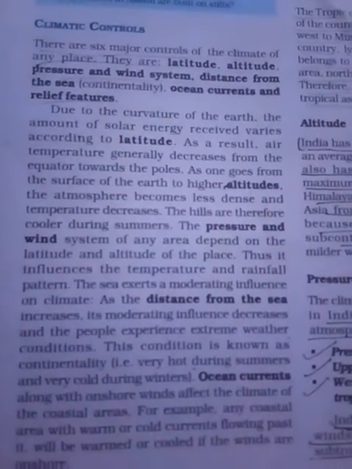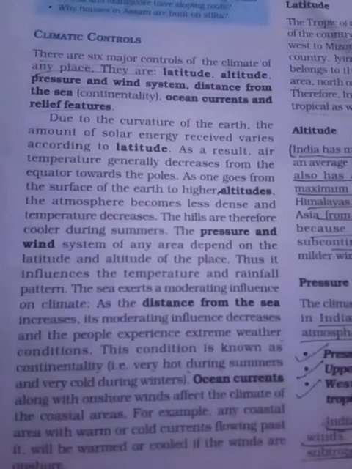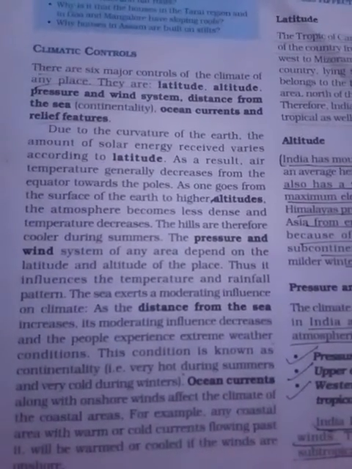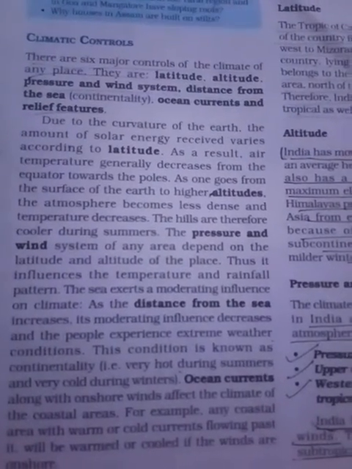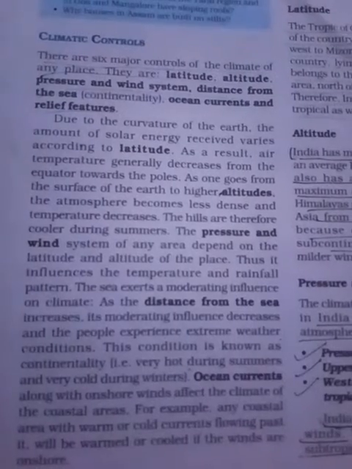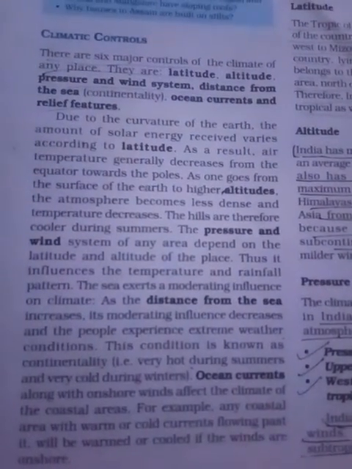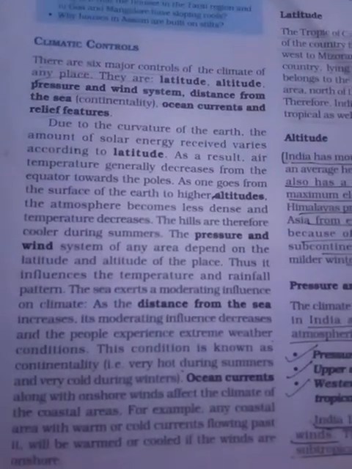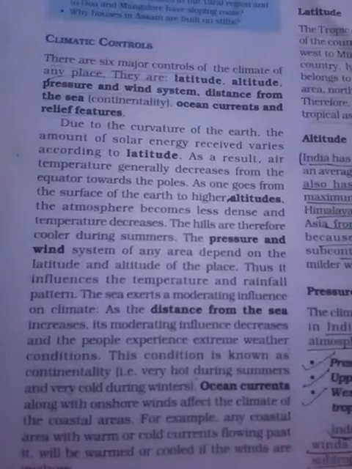So in the coastal area, the temperature is almost equal, but if you go towards the interior of the land, far away from the coastal area, the climatic condition is also different. This is also known as continentality: very hot during summer and very cold during winters.